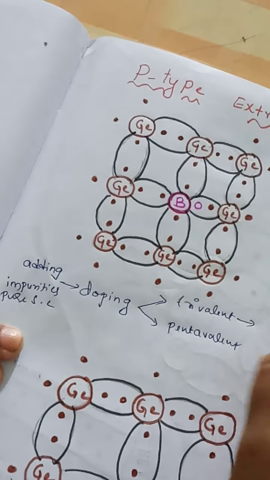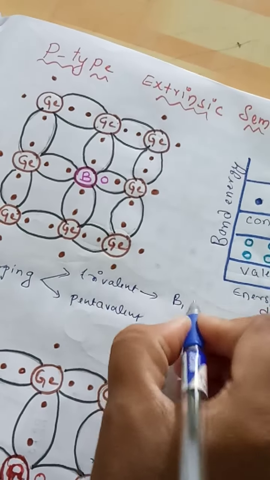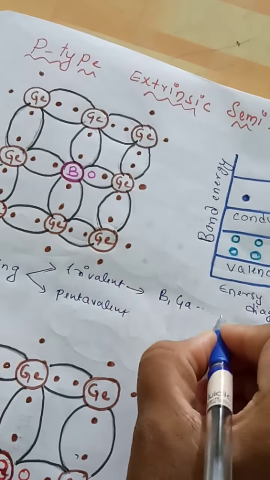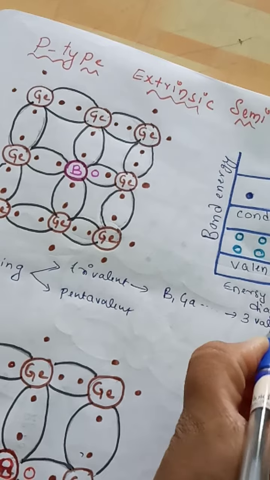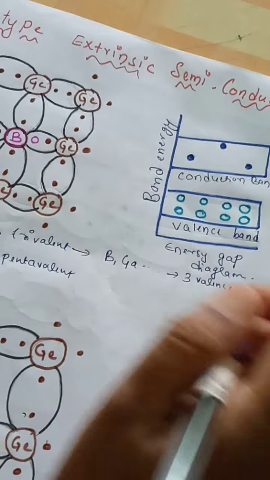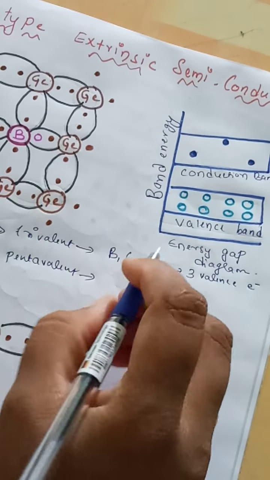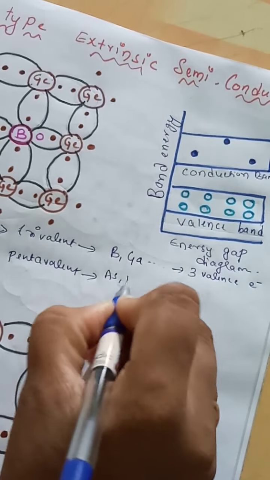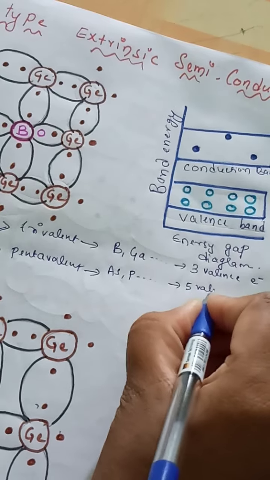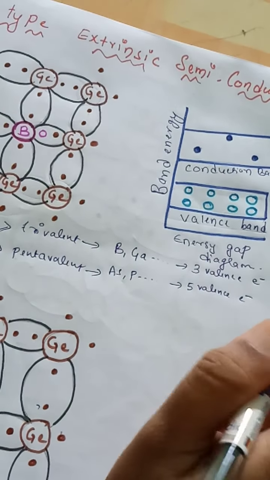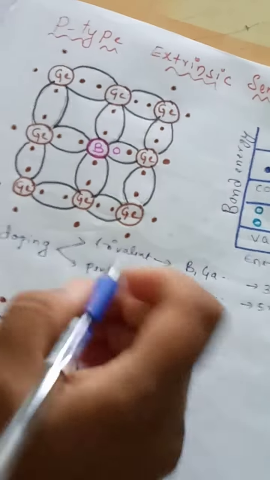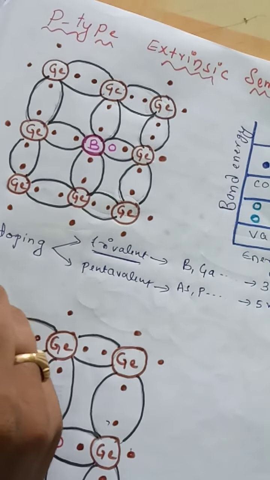In trivalent doping, we use boron, gallium, indium, etc., and these have 3 valency electrons, so we call it trivalent doping. As pentavalent doping material, we use arsenic, phosphorus, etc. These have 5 valency electrons, so we call it pentavalent impurity. First let us take trivalent impurity.